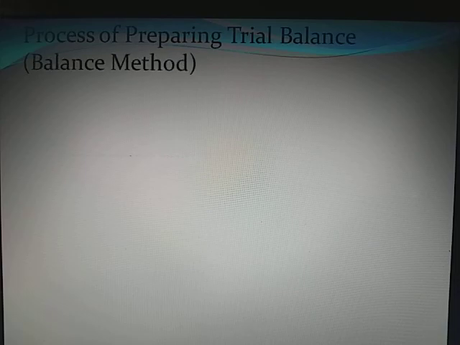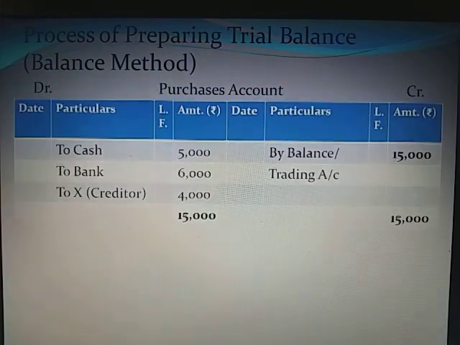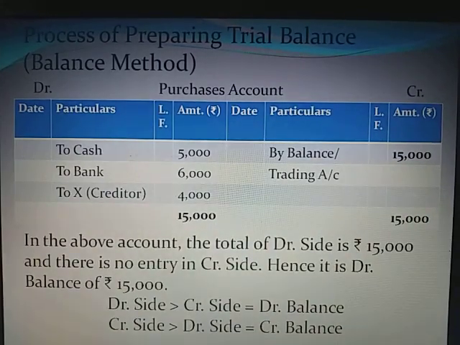Now the process of preparing trial balance, and here we will discuss the balance method only. First we have to know how we have to calculate the balance of a ledger account. For this purpose, we are taking an example of purchases account. As you can see in the slide, there are three amounts on the debit side of purchases account, that is to cash rupees 5,000, to bank rupees 6,000, and to X a creditor rupees 4,000. The total of debit side is rupees 15,000. On the credit side, there is no transaction.